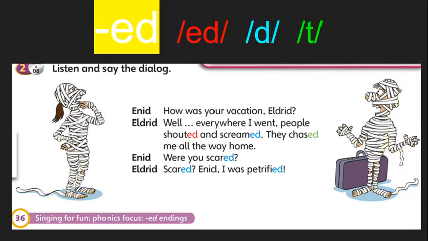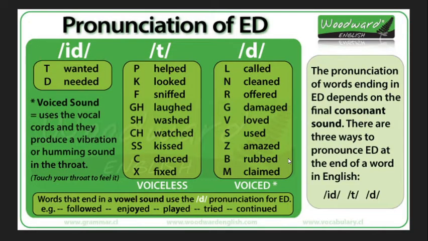Now the reason why they put them in those 3 colors is because of the pronunciation. Now why would we pronounce those words differently? Well, let's take a look at this chart. These are the 3 different pronunciations of the ed words, the past tense in English. That's the normal, regular past tense in English. We take the word want, and then we change it to the past tense, so it would change to wanted, right? But each one of those is pronounced differently because of the consonant that it follows. So we have wanted, needed. They both follow the same pattern, right?